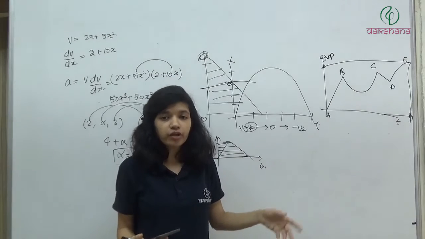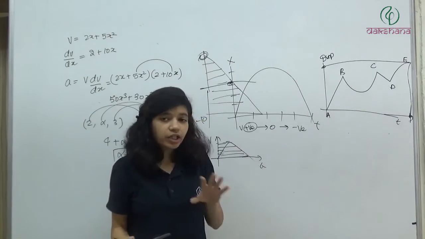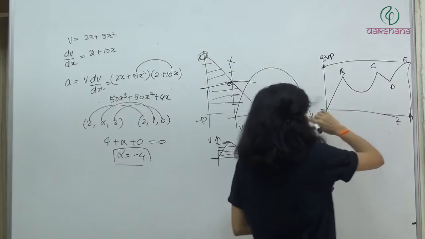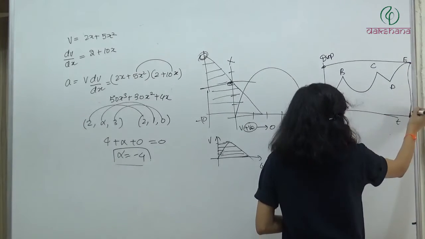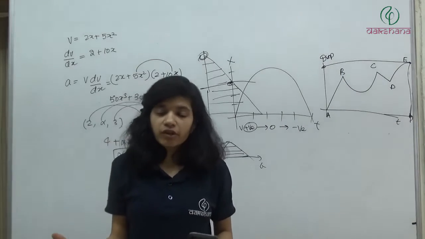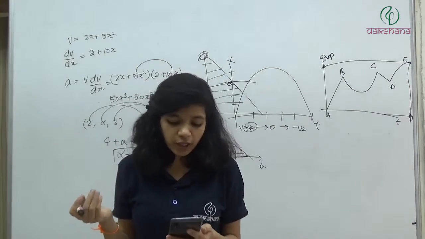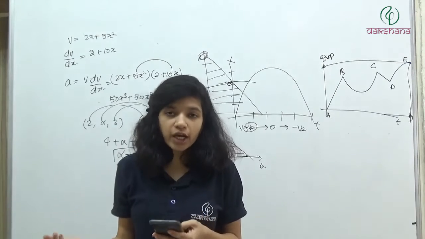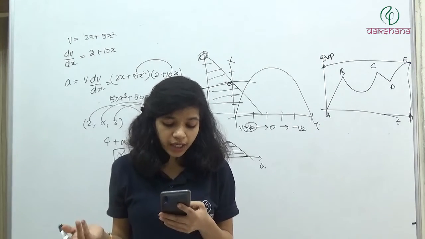Displacement is positive. So what we'll do? We will take the total displacement divided by total time. So this graph is of displacement. तो यहाँ पे after the complete time interval we have a positive displacement. So if displacement is positive, then how come velocity will be negative? It means first option itself is wrong. So answer तो first option हो जाएगा. But देखते हैं 2, 3, 4 correct है या नहीं.